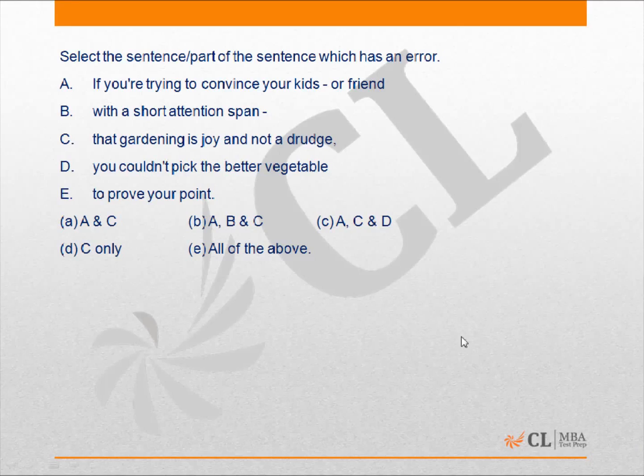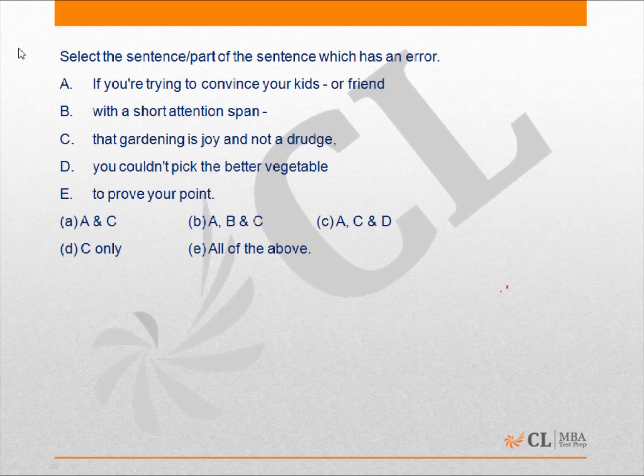When you come across an error correction question like this one on the screen, what you should do is try and eliminate from the various topics that you've studied under grammar. For instance, I might look at the sentences and read them aloud, perhaps in my head, and try and figure out if there's something wrong with perhaps articles or subject-verb agreement, or if the tenses are inconsistent, and that is what will help me to figure out the error in here.